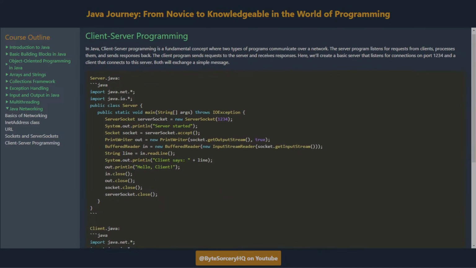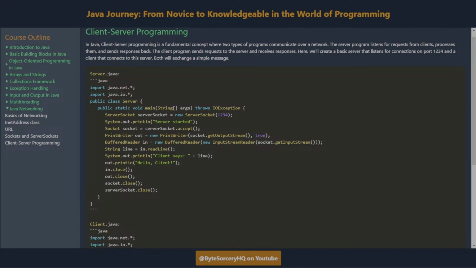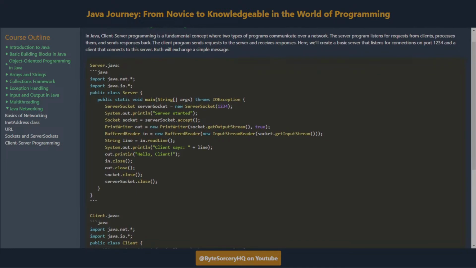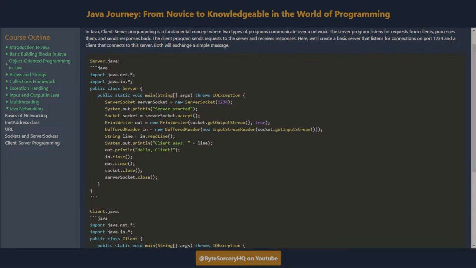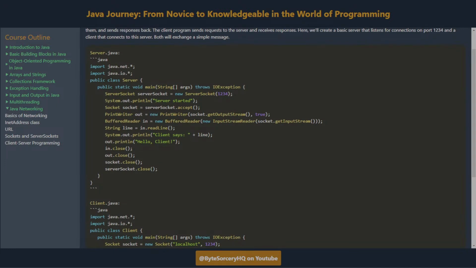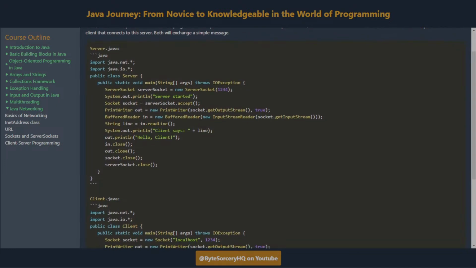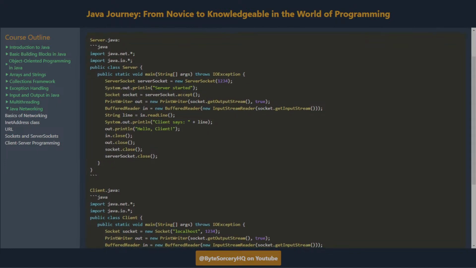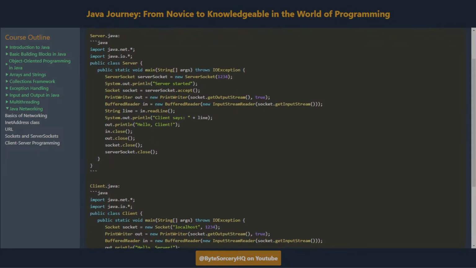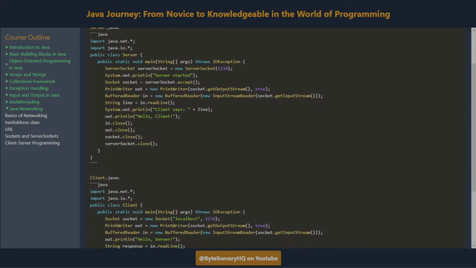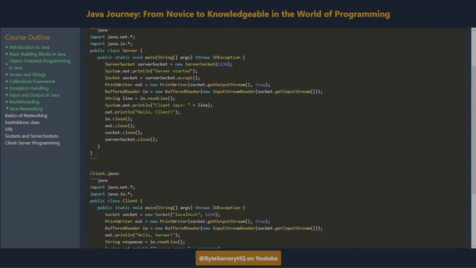Client-server programming. In Java, client-server programming is a fundamental concept where two types of programs communicate over a network. The server program listens for requests from clients, processes them, and sends responses back. The client program sends requests to the server and receives responses. Here, we'll create a basic server that listens for connections on port 1234 and a client that connects to this server. Both will exchange a simple message.